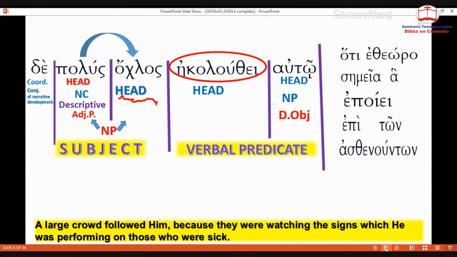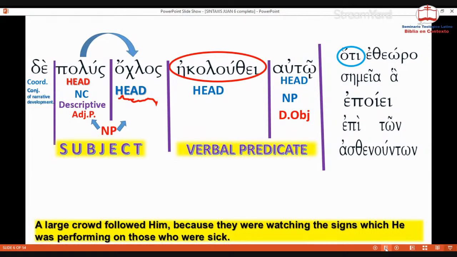So we have the direct object. It says a large crowd followed him. That's what we have so far. And then we have the oti. Oti is part of the verb predicate. All of that part is part of the verb predicate.